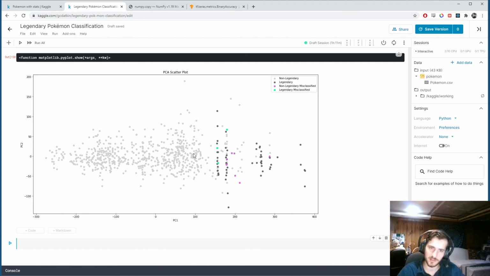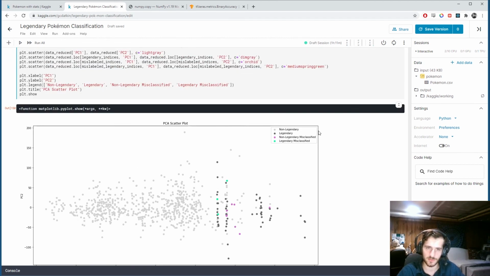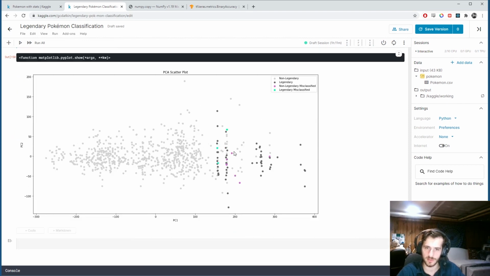You can see up here, the light gray is non-legendary Pokemon that were classified correctly. Legendary, the dark gray here, is legendary Pokemon that were classified correctly. The fuchsia color, or the orchid, is non-legendary Pokemon that were misclassified, and this light green here is legendary Pokemon that were misclassified.